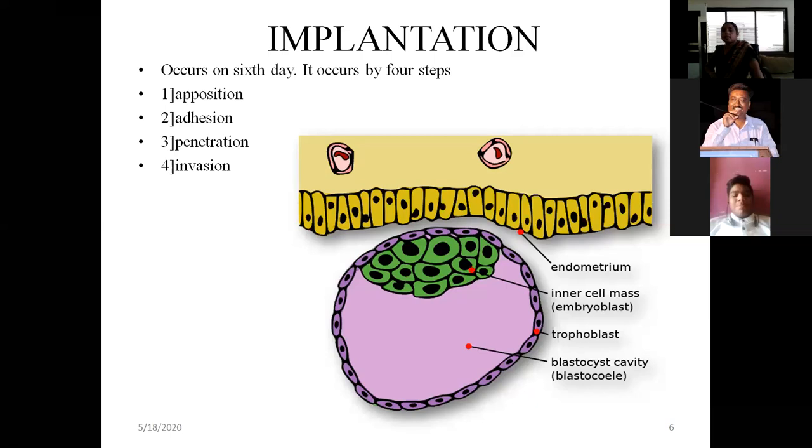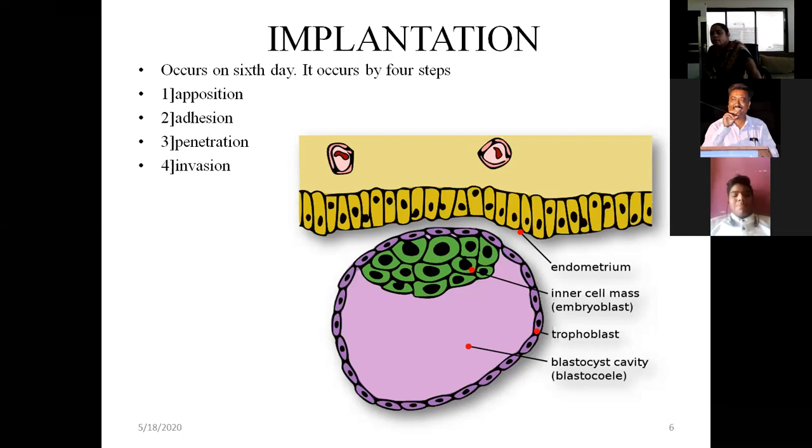Following adhesion, the next step is called penetration. Now, how does penetration occur? When the blastocyst gets attached to the endometrium, it penetrates more and more in between the stroma and the glands present in the endometrium, and this is due to the histolytic action of the blastocyst.